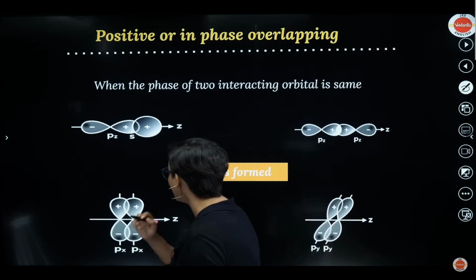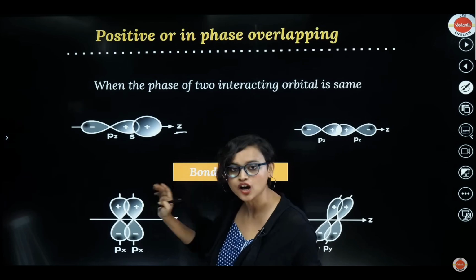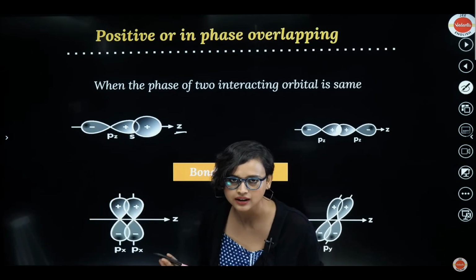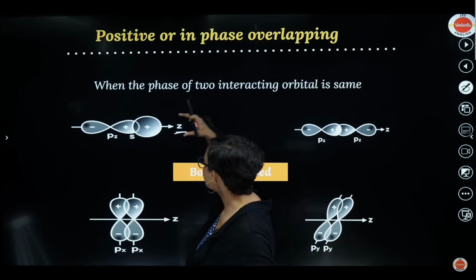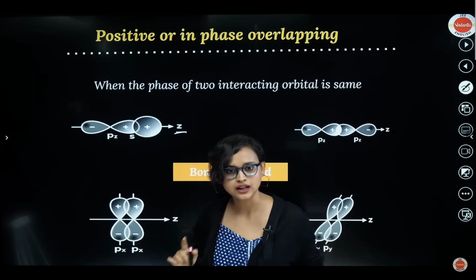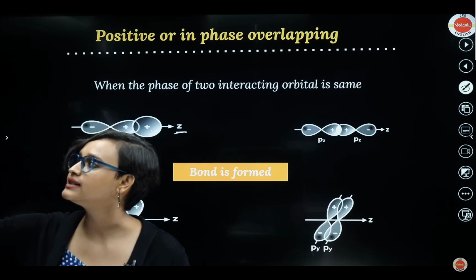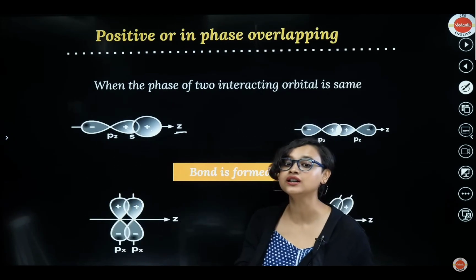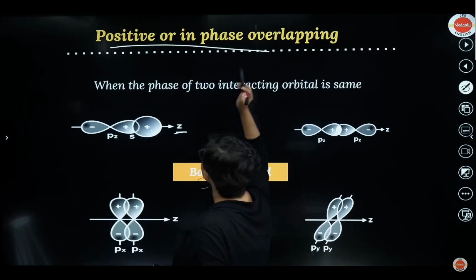Let's understand, okay? So, if I make this p orbital, see this is my z-axis, guys. On this axis, I have drawn a p orbital. So what will I call it? I will call it pz. Makes sense, right? Now from here, s is coming. Now check it out: positive, positive. Same phase, everybody. If the interaction is happening between the same phase, then we call it a positive or in-phase overlapping.